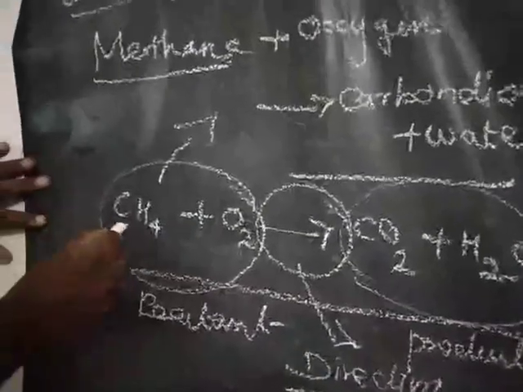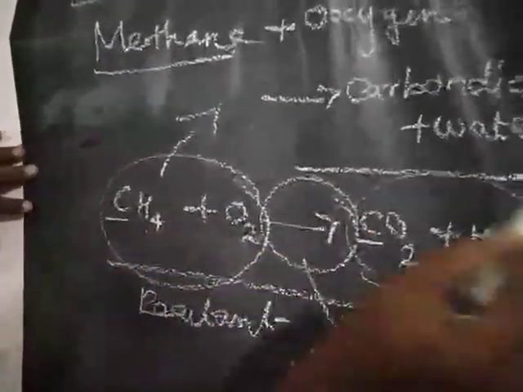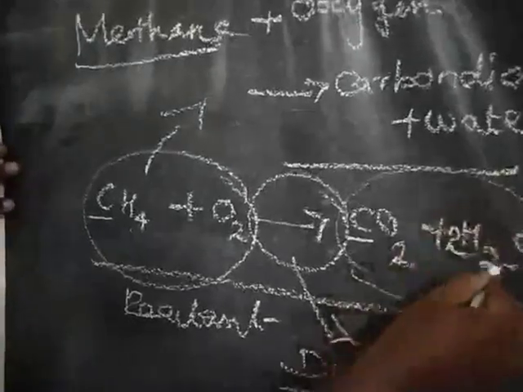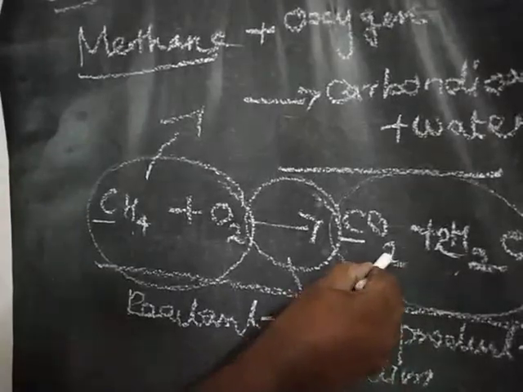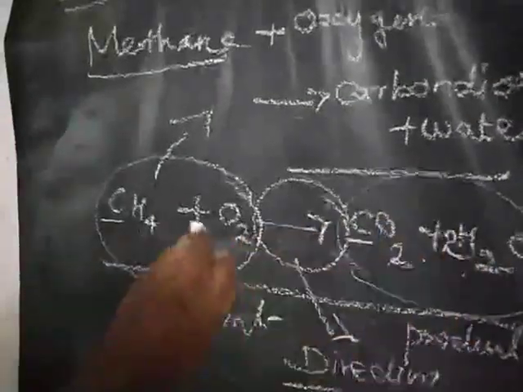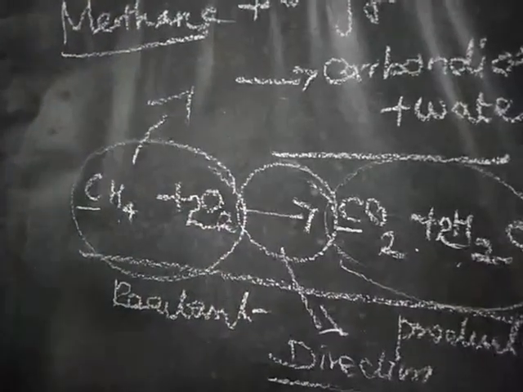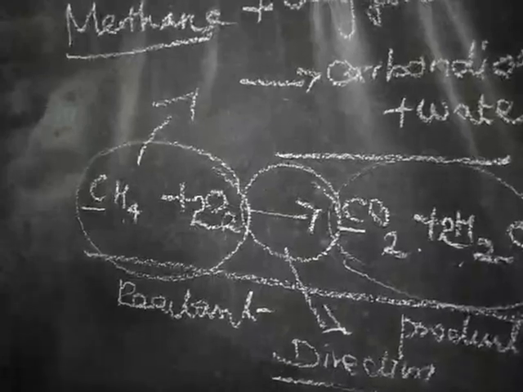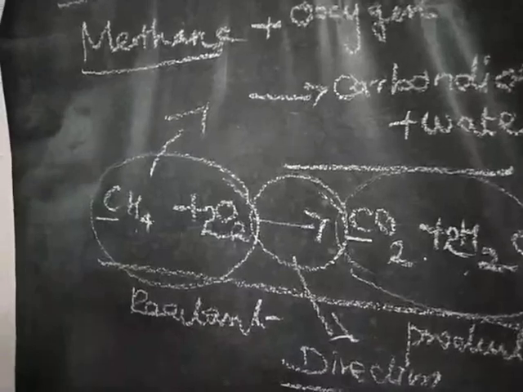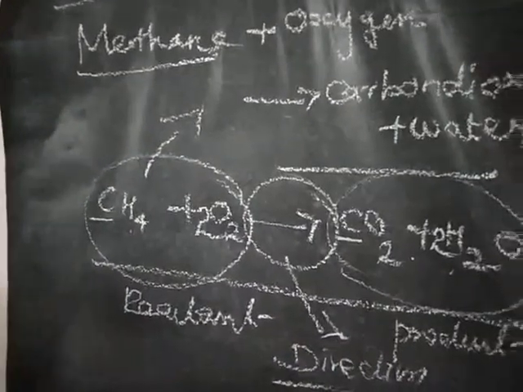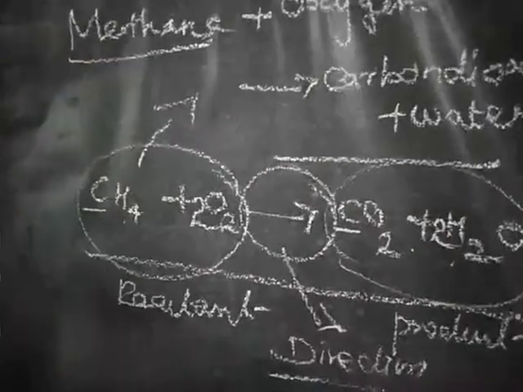Here carbon is 1, here also carbon 1. Here hydrogen 4, here hydrogen 2. So here we have to add 2, giving 4 hydrogen. Here oxygen 2, here 4 oxygen, here 2 oxygen. Now we may add 2. In this way we have to balance the chemical equation. The atoms involved on the left hand side should be present on the right hand side also. That equation is called a balanced chemical equation.